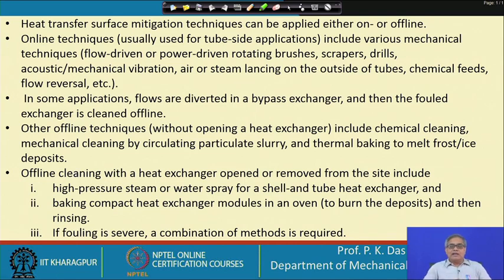Sometimes what happens is that frosting is very common in the evaporator of an air conditioning system, and in that there should be heater inserts, and with this inserted heater, time to time heating will be there, and that can melt the ice and give good performance.